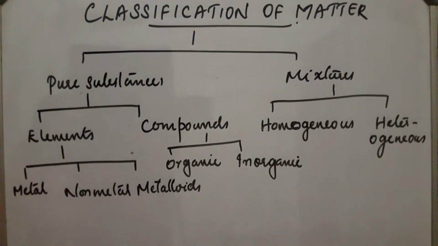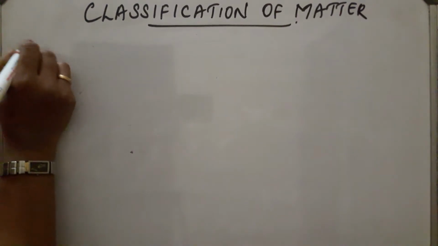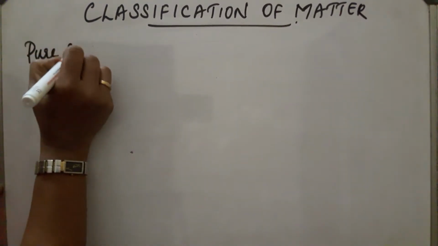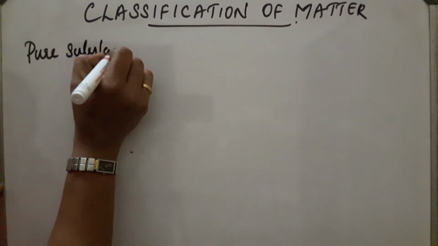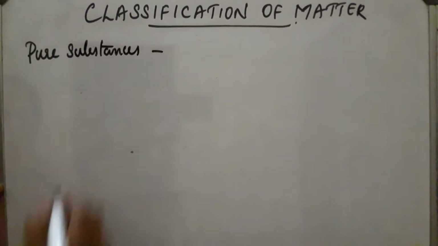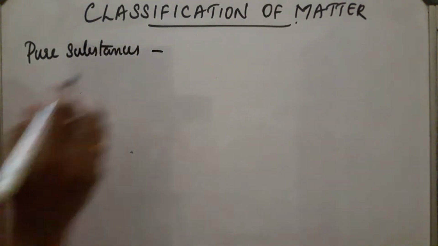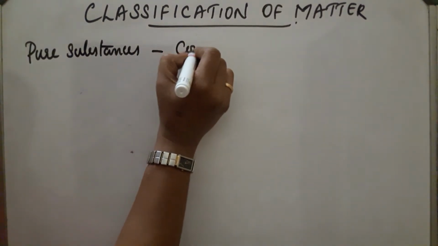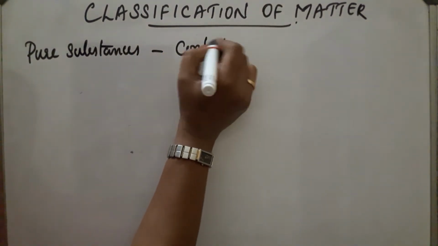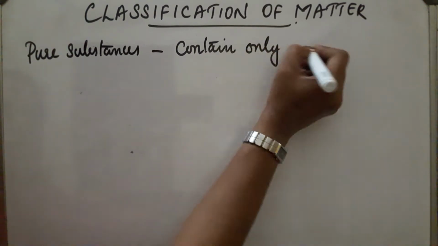Okay. Pure substances. Pure substances are materials which contain only one substance.